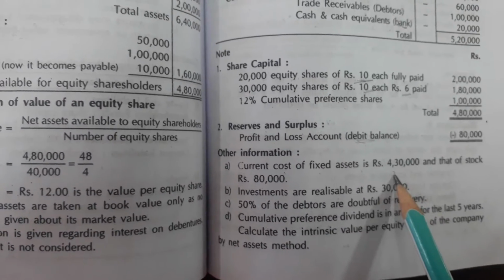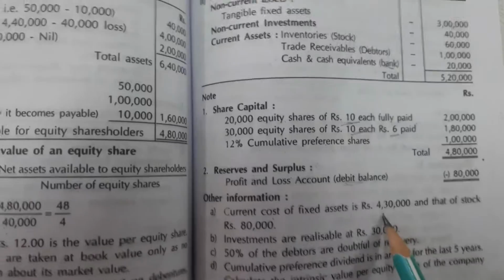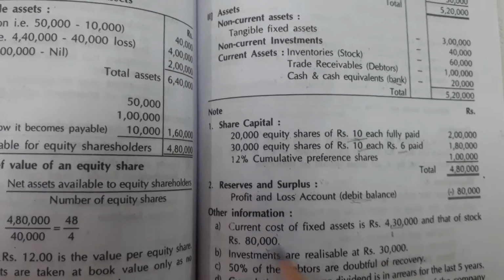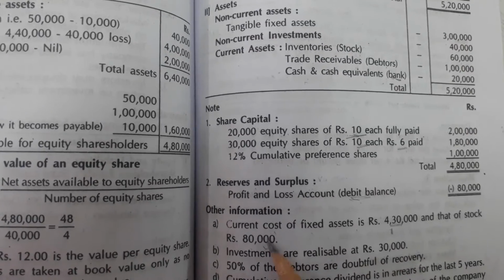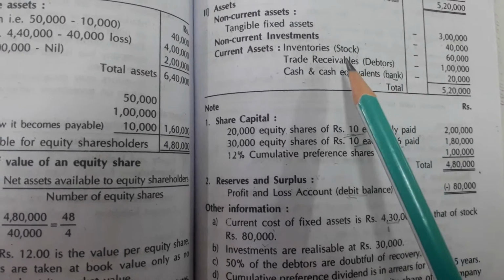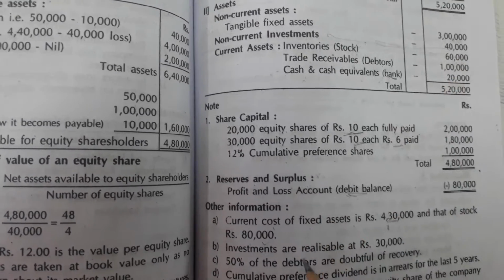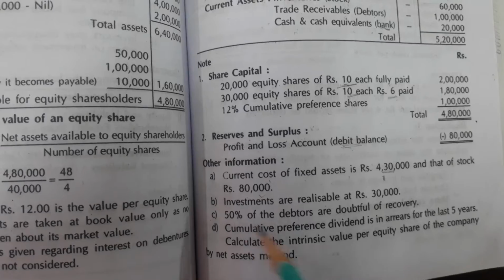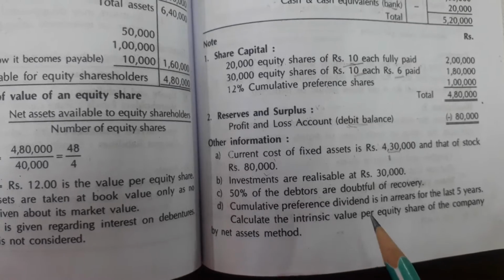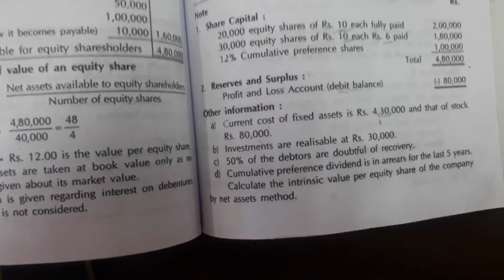Other information they have given: the current cost of fixed assets is 4,30,000. Just understand, this is very important. Fixed cost was 3 lakhs, now the current cost is 4,30,000, so there is an increase, and we have to take this. And that of stock is 80,000. Stock was 60,000, but now it is 80,000. Investments are realisable at 30,000. Non-current investment was 40,000, but it is now 30,000. 50% of the debtors are doubtful of recovery. Very important, this means bad debts, so we have to reduce it. Cumulative preference dividend is in arrears for the last 5 years.